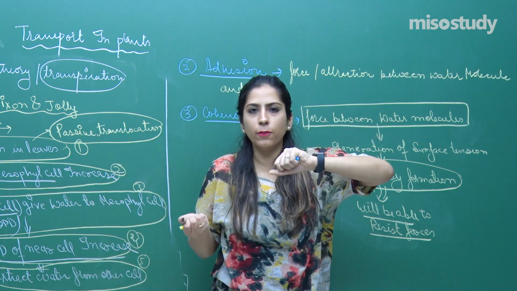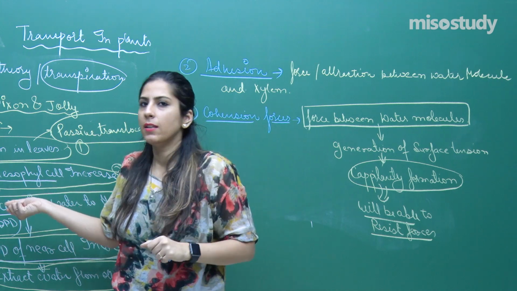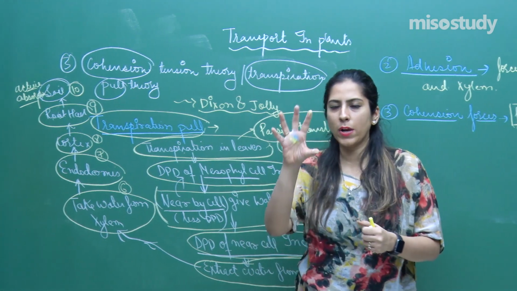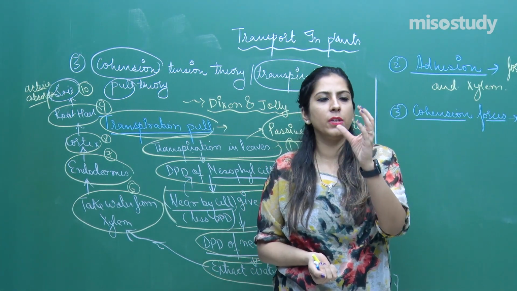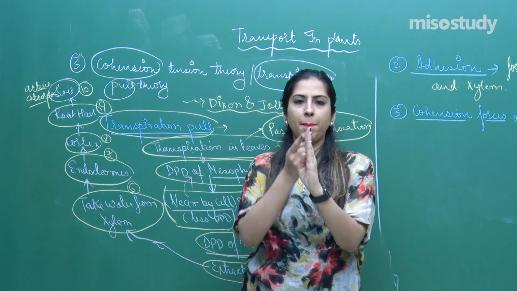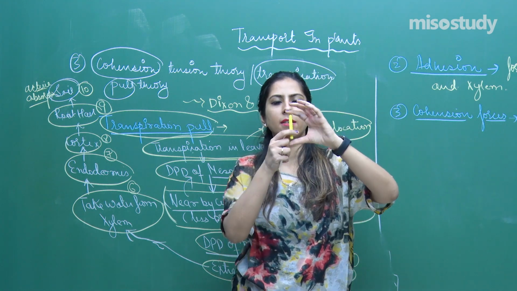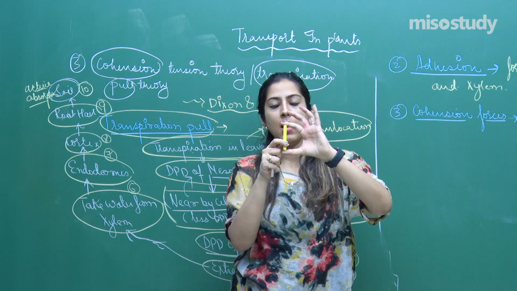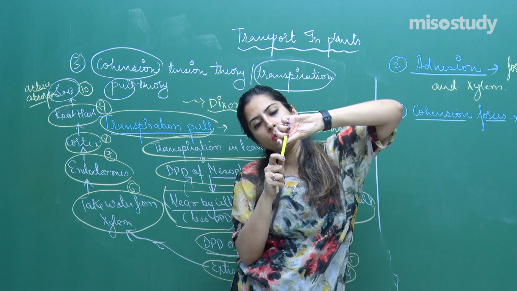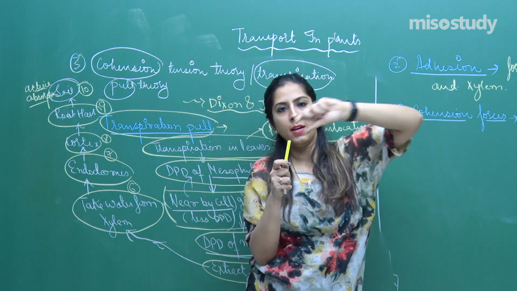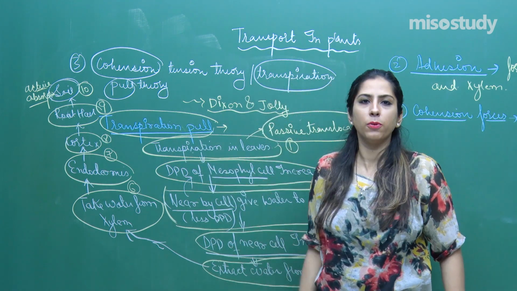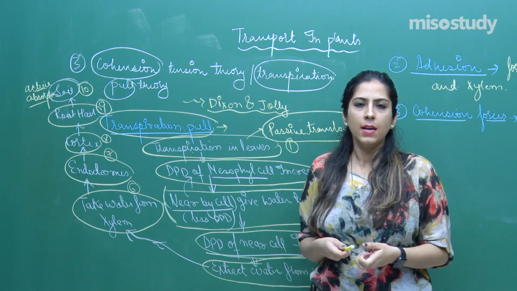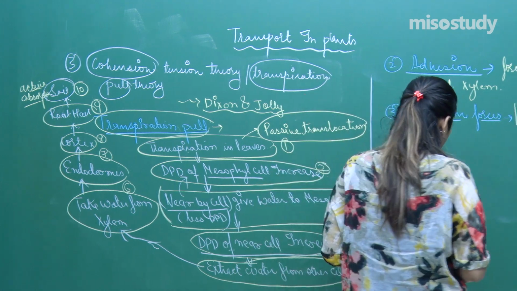Now another force comes at this side, the one I have talked about, which is the transpiration pull. Because cohesive forces are there between the water molecules, because of surface tension a capillarity formation has happened. Like this is a root and this is a stem, capillarity formation is occurring. Now there should be one force that extracts this again and again, and that force is called the transpiration pull. Because of the increase in transpiration, more and more water will be absorbed from the soil surface, right? Now let's understand this with the help of a diagram.